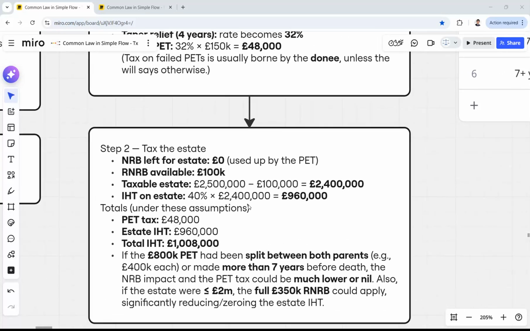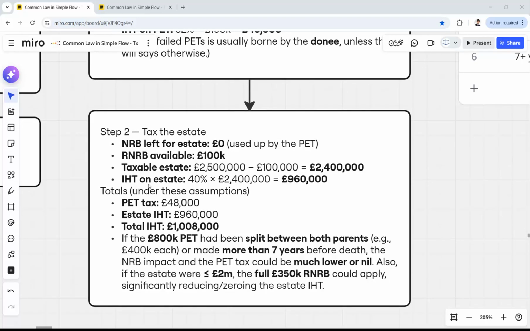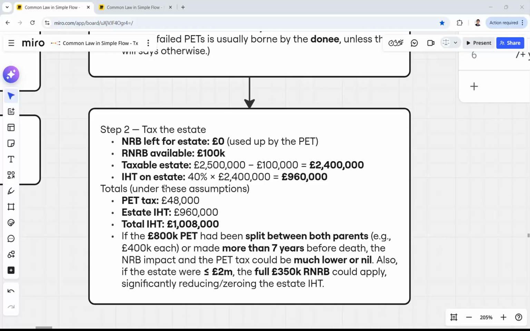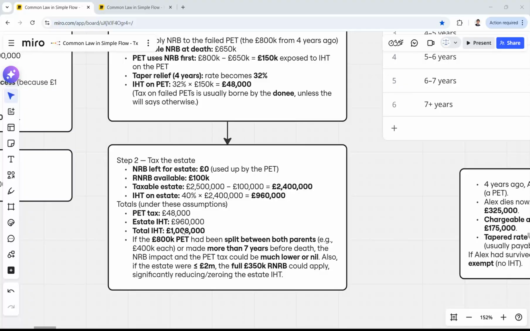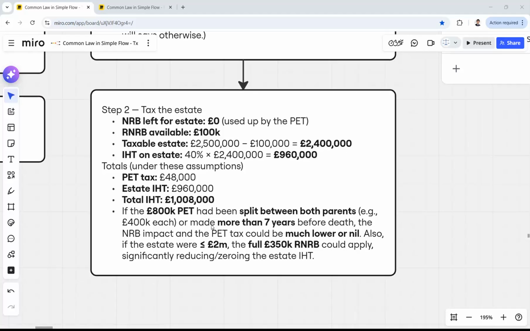And what will happen here? That this 2.5 million will be reduced with residence nil rate band with 100,000, and we will have 2.4 million to tax. And inheritance tax will be 40%, the full percentage on 2.4 million, and we will have 960,000 as tax. And the next amount, we need to add this 48,000 from the cash that we have received, and the total inheritance tax will be 1,008,000.